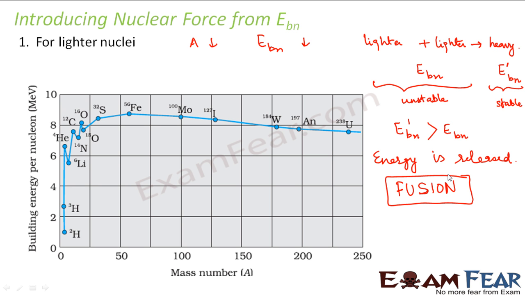So this is just the introduction, that why two lighter nuclei combine to form a heavy nucleus, because the lighter nuclei have lesser binding energy, so they are less stable. So they want to become stable, therefore they combine together to form a relatively heavier nucleus which has got better stability. In this process, a huge amount of energy is released, and this energy is made useful for various practical purposes. So this phenomenon is known as nuclear fusion.